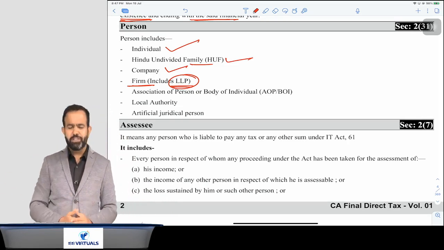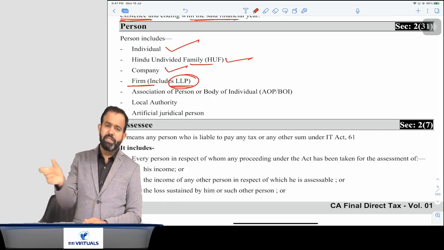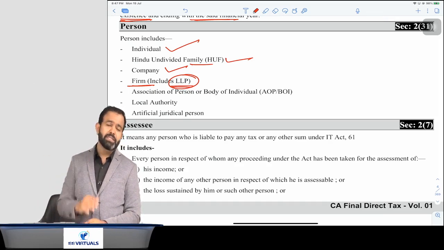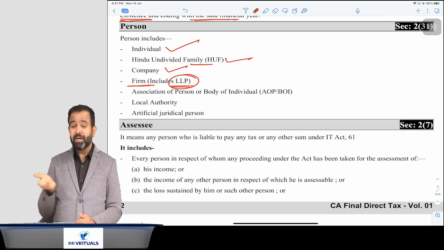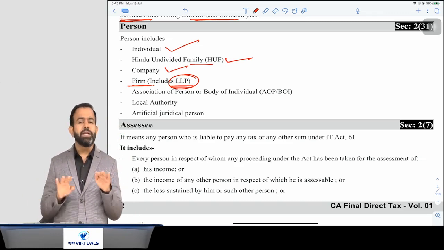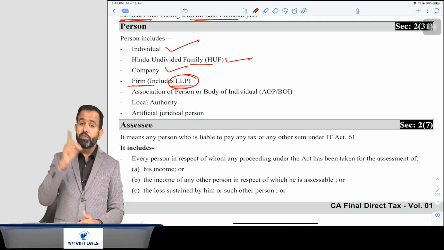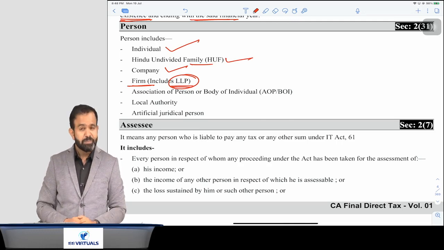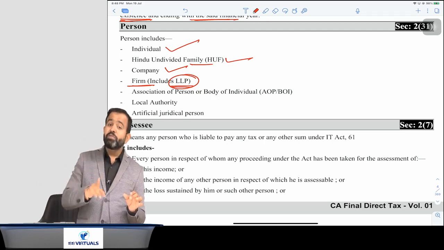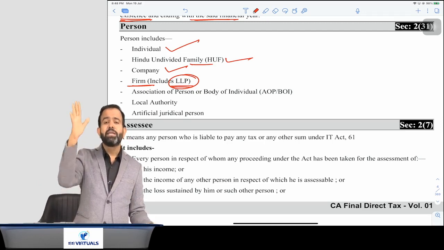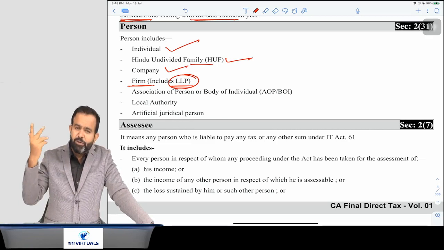Now you may ask me one question. Sir, in LLP, the partner liability is limited, because limited liability partnership means partner liability is limited. So in income tax also, is the partner liability limited? The answer is no. In income tax, there is section 167C that was introduced by P. Chidambaram, who was the finance minister at that time. It says notwithstanding anything contained in the Limited Liability Partnership Act 2008, means you have to ignore the LLP Act.